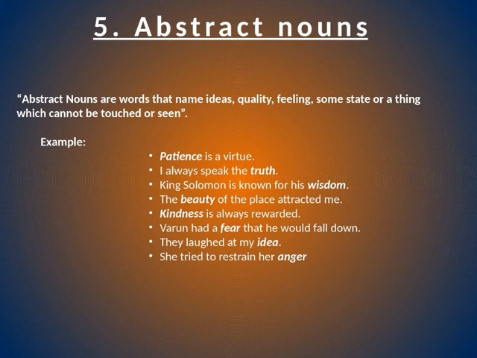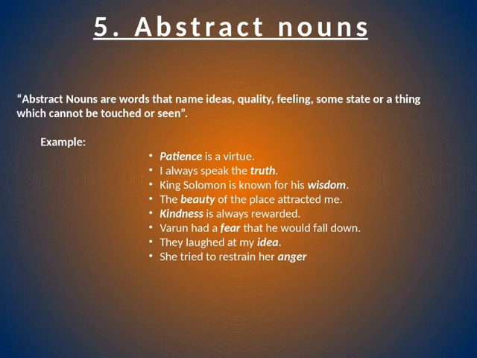Now wisdom is the quality of King Solomon. So it is an abstract noun. The beauty of the place attracted me. Beauty is the quality of the place. So it is an abstract noun. Kindness is always rewarded. Kindness is also a quality. So it is an abstract noun.